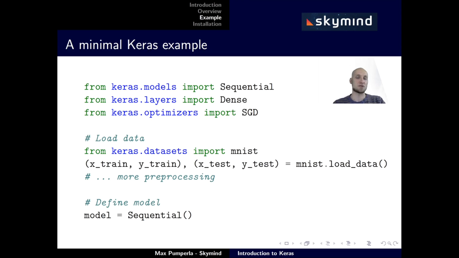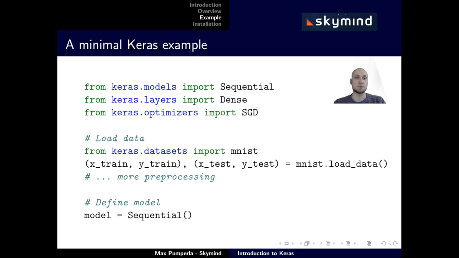So before we introduce the concepts of Keras in more detail, let's just have a very first look, a glimpse at an example built with Keras. The first thing you do is you load the dataset, in this case the MNIST dataset for handwritten digits, directly through the Keras API. Then you define a model, in this case a sequential model.